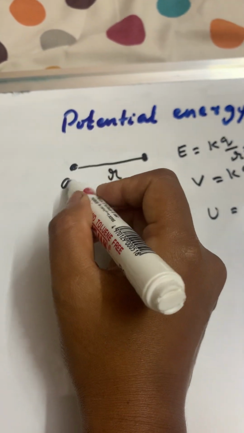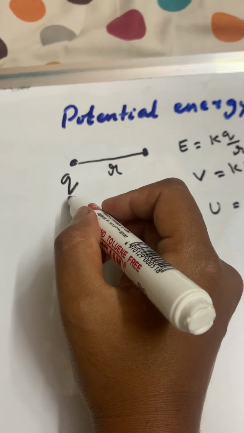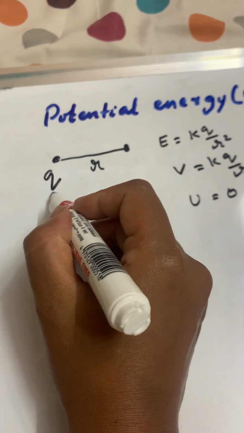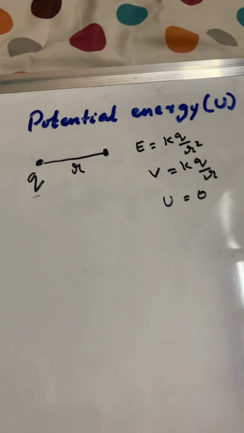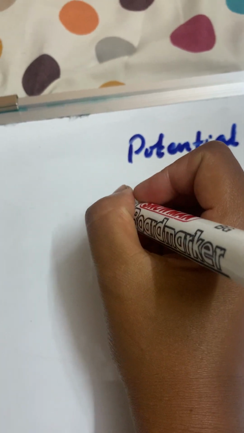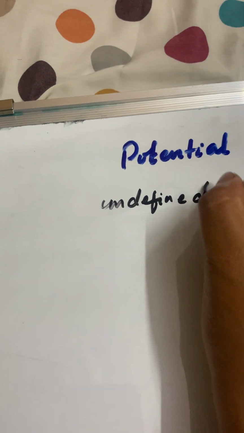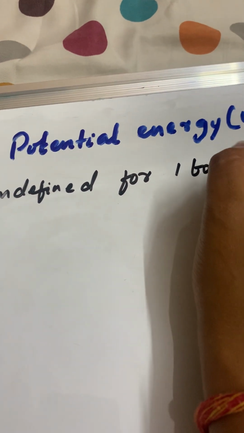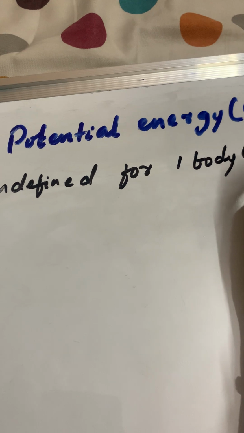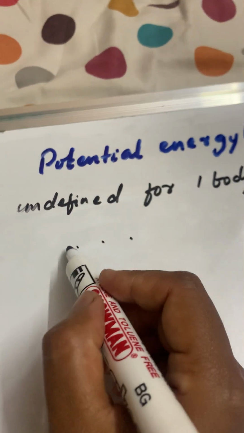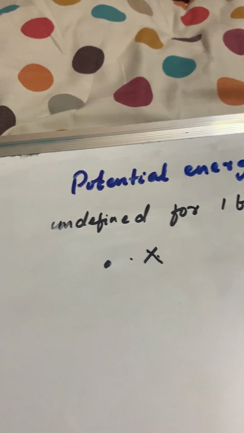The potential of a charge at any point is zero for a single charge, because potential is undefined for one body, in this case a charge. We can have the potential of two charges, we can have the potential of three charges, but the potential of one charge, the question itself is wrong.